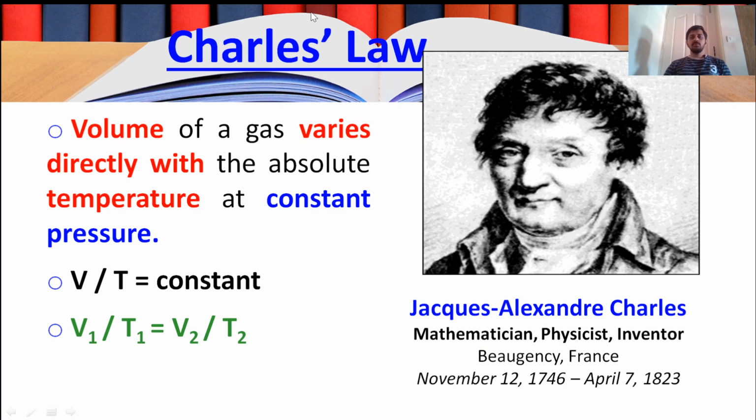Now the second law is from the experiments of Jacques Alexandre Charles. He was a mathematician, physicist as well as inventor from France. So he found that volume is directly proportional to temperature when the pressure is maintained constant for a gas. Volume of a gas varies directly with the absolute temperature. Please note that it is absolute temperature. For a process, V1 by T1 is equal to V2 by T2.